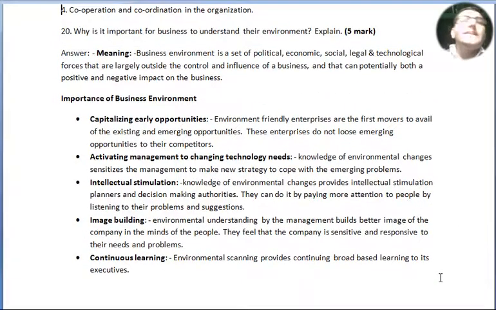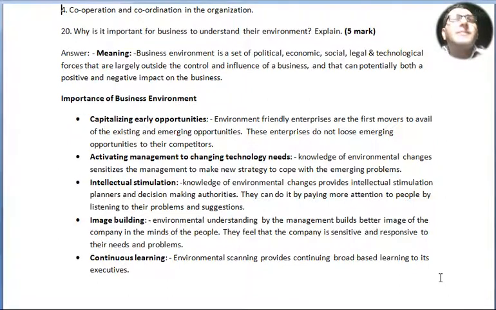Question number 20. Why is it important for business to understand their environment? Explain for 5 marks. Meaning of business environment: business environment is a set of political, economic, social, legal and technological forces that are largely outside the control and influence of a business, and that can potentially have both a positive and negative impact on the business.